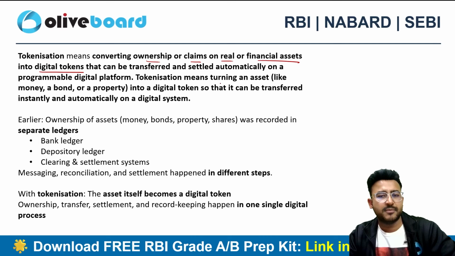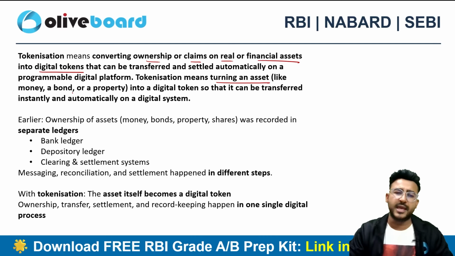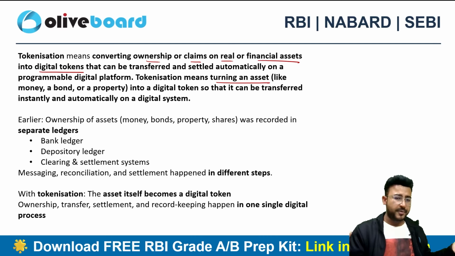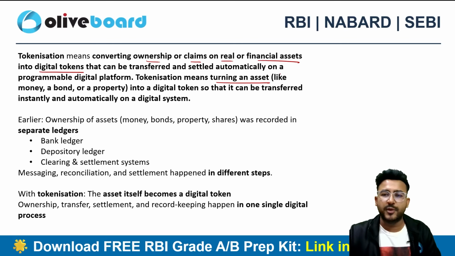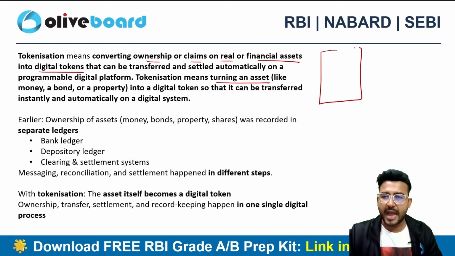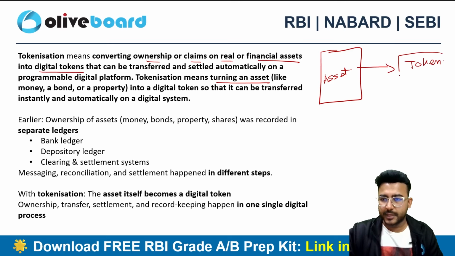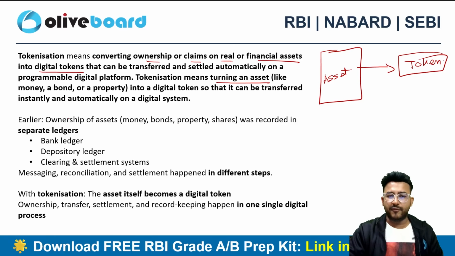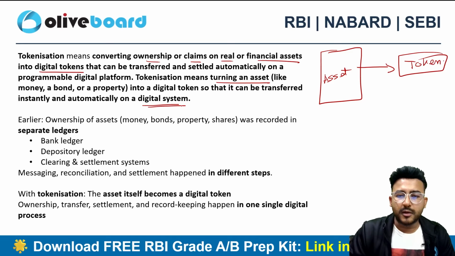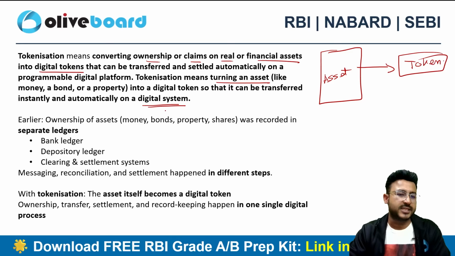So tokenization means turning an asset, maybe it can be money, it can be a bond, it can be property, it can be real estate, into digital tokens. So what we are doing here is we are converting an actual asset into digital tokens, right? So instead of trading manually, or I can say offline, we are operating the tokens via a digital system.